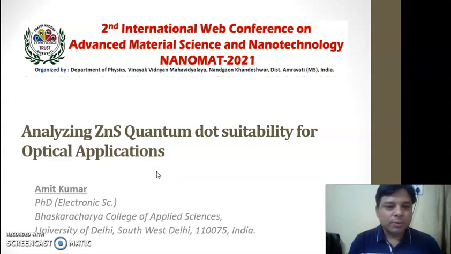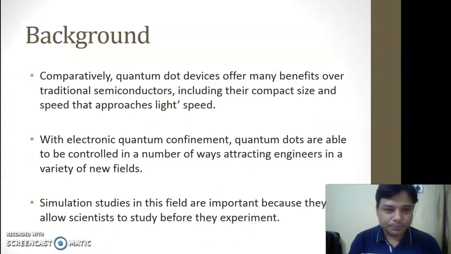I am Amit Kumar from Bhaskacharya College of Applied Sciences, and I am going to present a paper entitled Analyzing Zinc Sulfide Quantum Dot Suitability for Optical Applications. If we compare quantum dots, they have shown many advantages over the traditional semiconductor, including compact size and high speed of operations. The electronic confinement within the quantum dots can be controlled in a number of ways, which attracts many engineers in a variety of new applications.